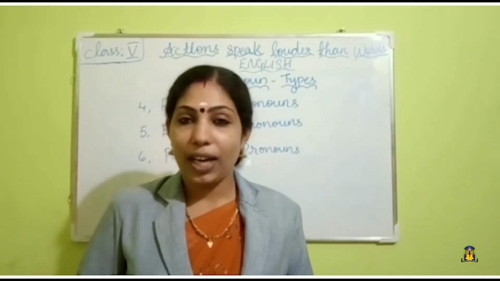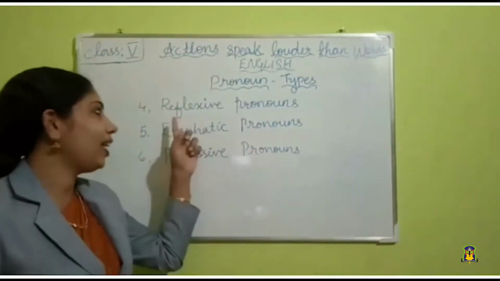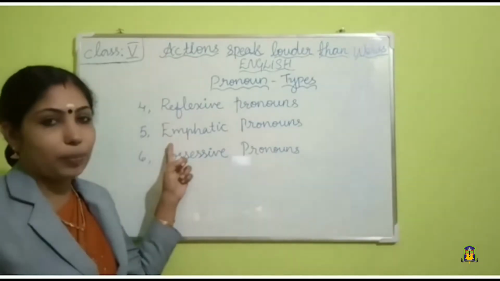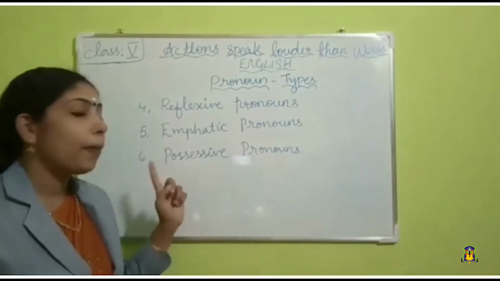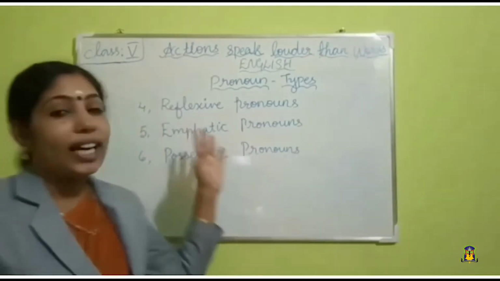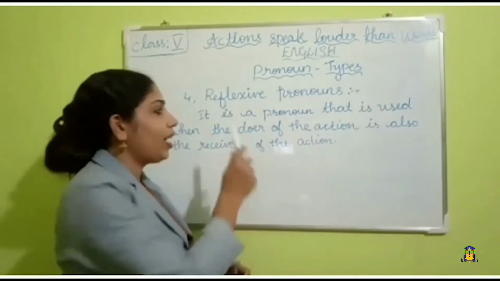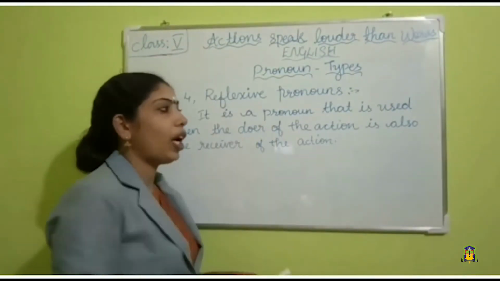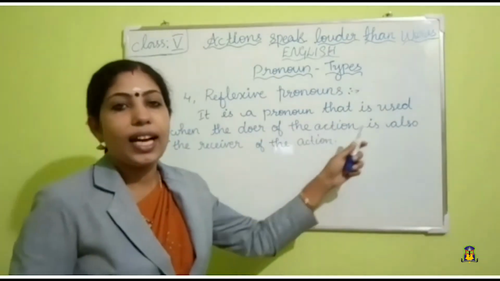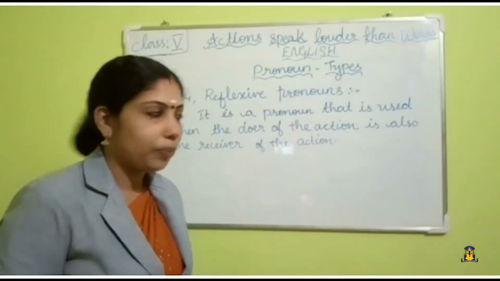And now we are going to learn the other three kinds of pronouns. Which are they? Reflexive pronoun, emphatic pronoun, and possessive pronouns. Okay, so let's start with reflexive pronouns. Reflexive pronoun is a pronoun that is used when the doer of the action is also the receiver of the action.